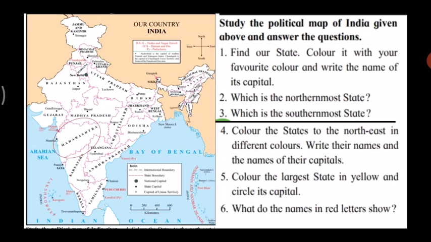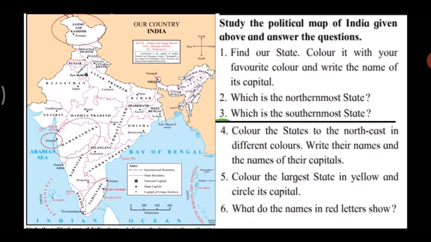The second question is: which is the northernmost state? Maharashtra's capital is Mumbai. So now, which is the northernmost state? It is Jammu and Kashmir. Then the third question: which is the southernmost state? Yes, it is Tamil Nadu.